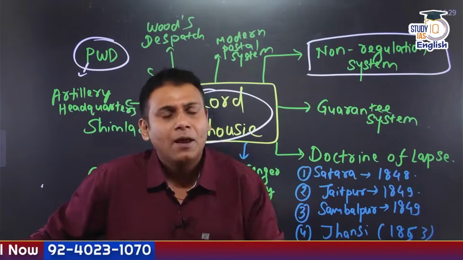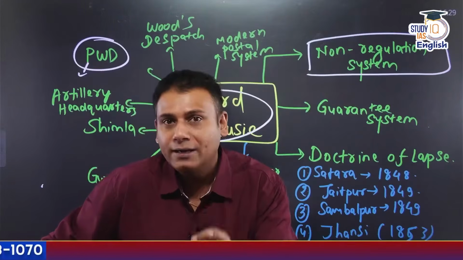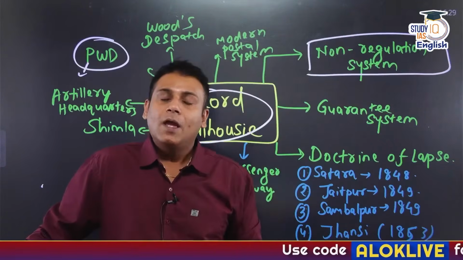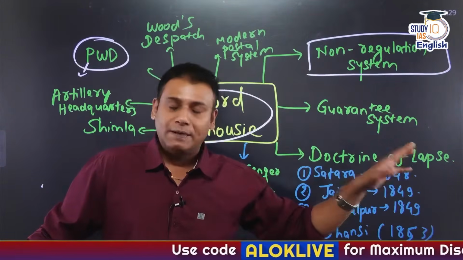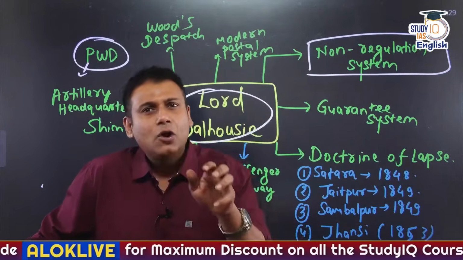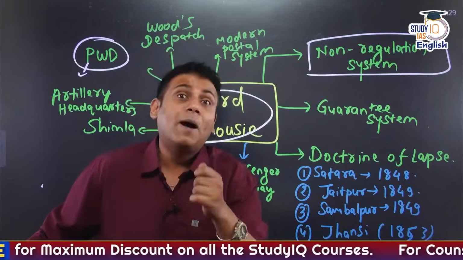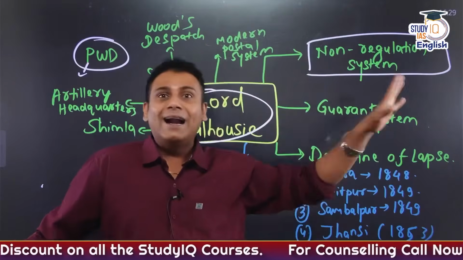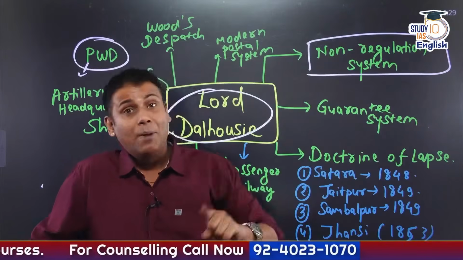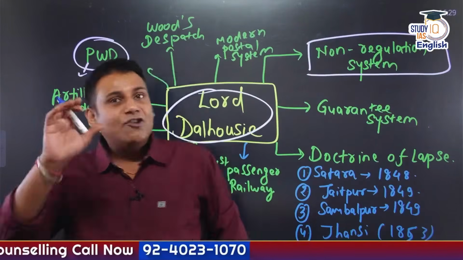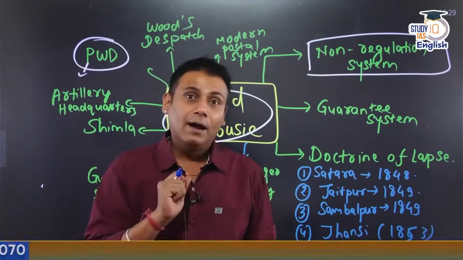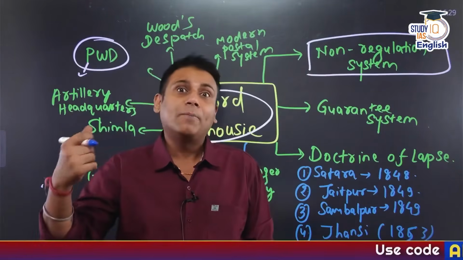For example, if a particular territory was acquired in the southern part of India, it would be added as a part of the Madras Presidency. If a new territory was acquired in the central part of India, it would be added specifically to the Bombay Presidency. But if any territory was acquired in the eastern or northern part of India, it would be added into the Bengal Presidency.